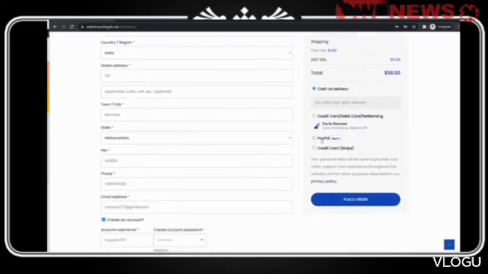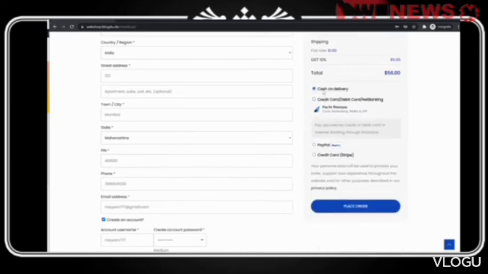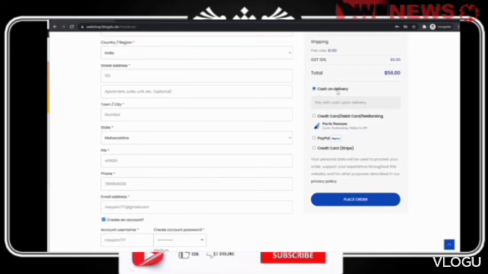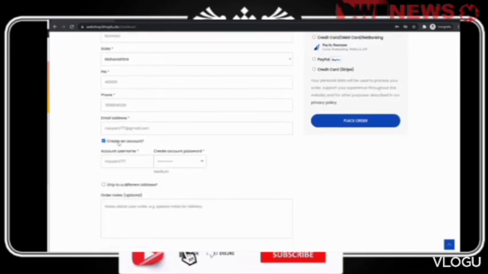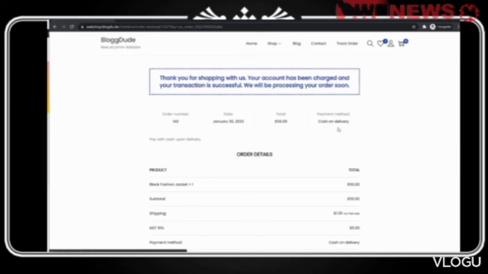So this is working. You can pay through PayPal, credit or debit card, through Razorpay, everything can be selected. Now after that, I'm still selecting cash on delivery. Here, as you can see, because we have tick marked this, enter username and password, this will also create a new account for me on this website. Now if I click on place order, this order will be placed. I'll get my order details and everything. So this is my order detail, order number and everything. I can save the order number.